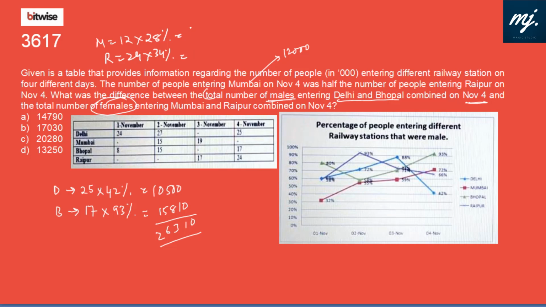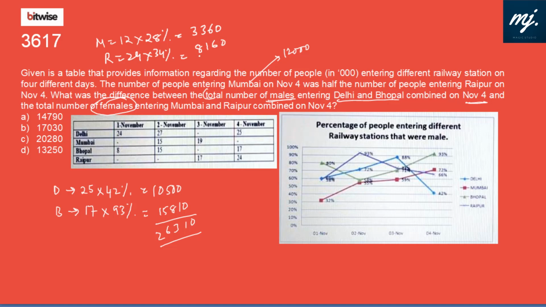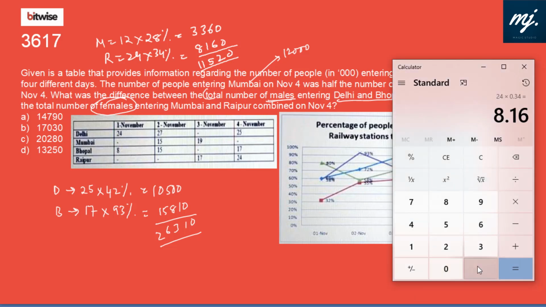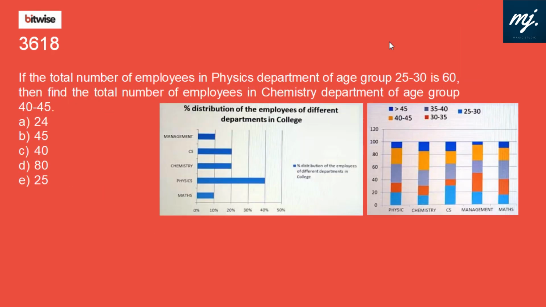Now let us calculate. 12,000 into 28% is 3,360. And then 24,000 into 34% is 8,160. The total is 11,520. We are looking for the difference of these two. 26,310 minus 11,520 is 14,790, and that is in option A. So the answer is 14,790, the difference between 26,310 and 11,520.